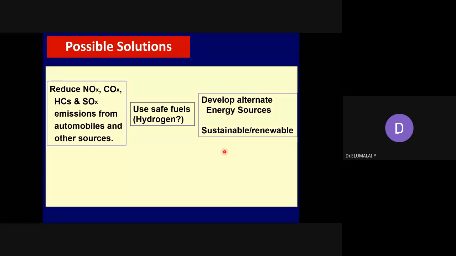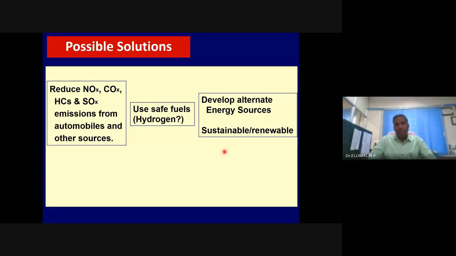In one way, the burning of fossil fuels leads to emission of toxic gases. On the other hand, there is a depletion of such fossil fuels. How will you make a remedy for this? Both are very serious, equally serious. One aspect, it harms the environment, and on the other hand, we are not going to have fossil fuels forever. It's going to be finished.